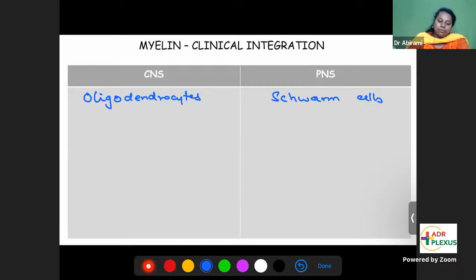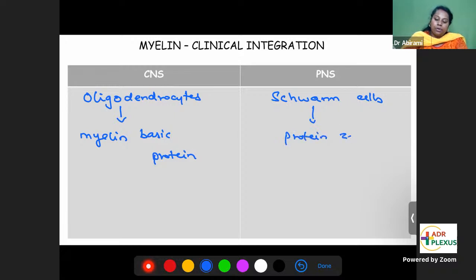In the central nervous system, oligodendrocytes require myelin basic protein for formation of myelin. Schwann cells require protein 0 and PMP22, peripheral myelin protein 22. So oligodendrocytes require myelin basic protein and Schwann cells require protein 0 and PMP22.